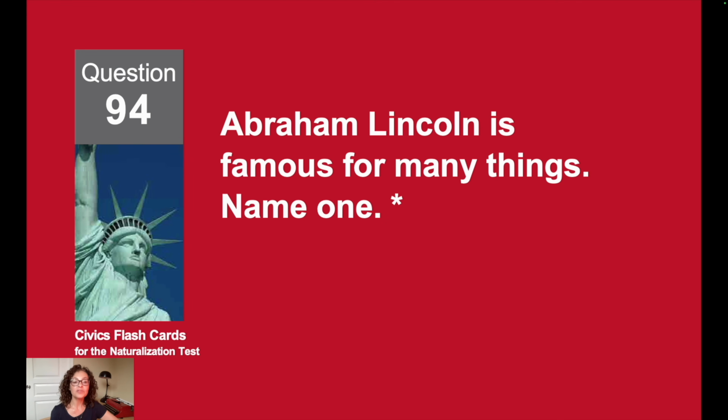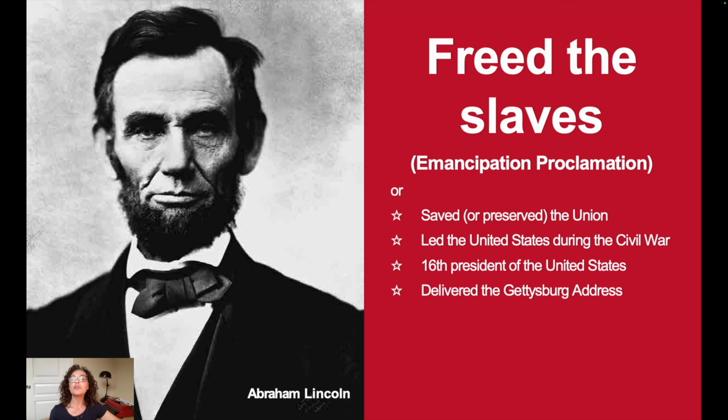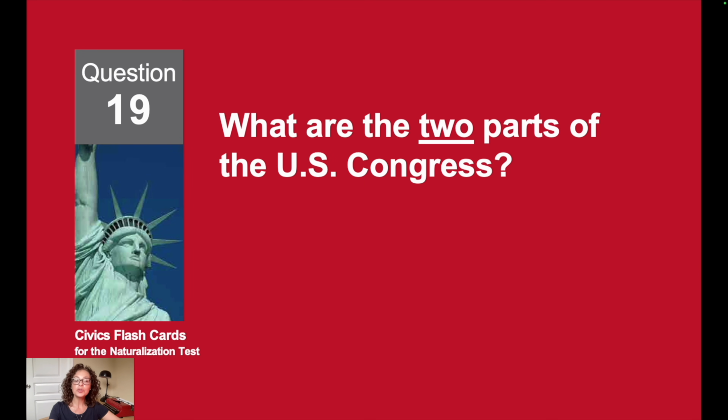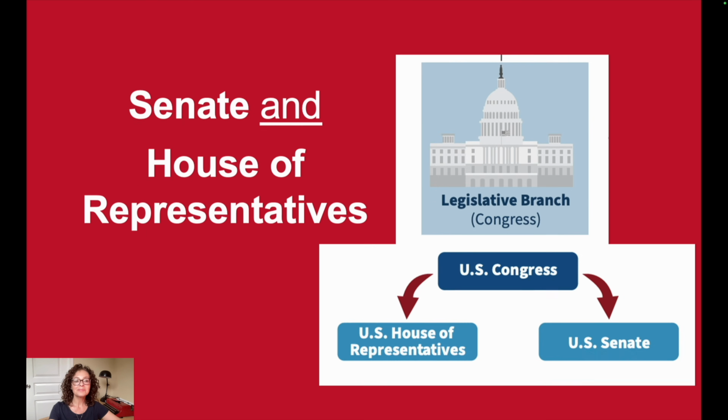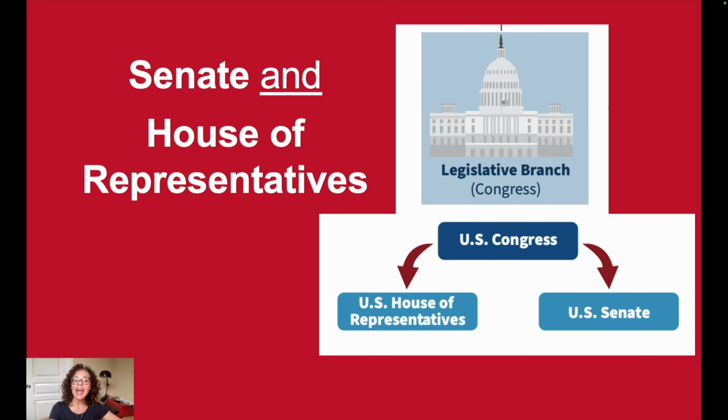Abraham Lincoln is famous for many things. Name one. Freed the slaves. What are the two parts of the U.S. Congress? The Senate and House of Representatives.